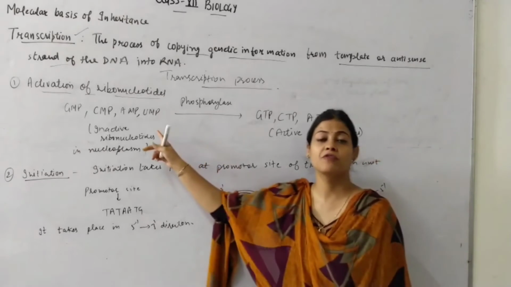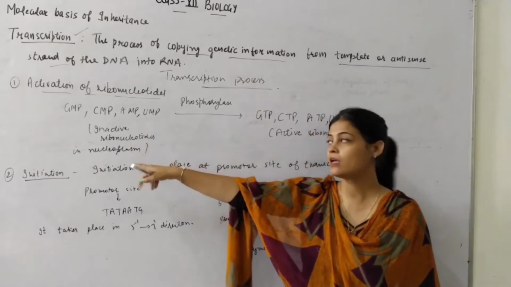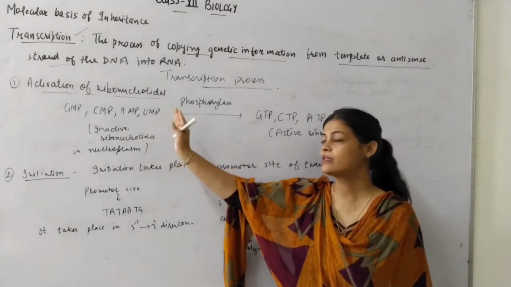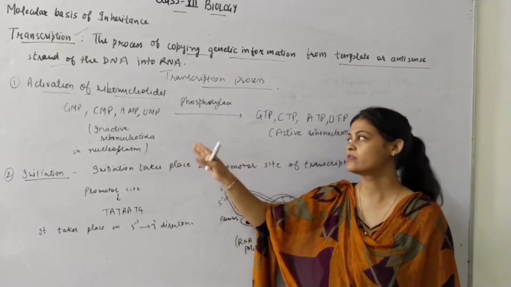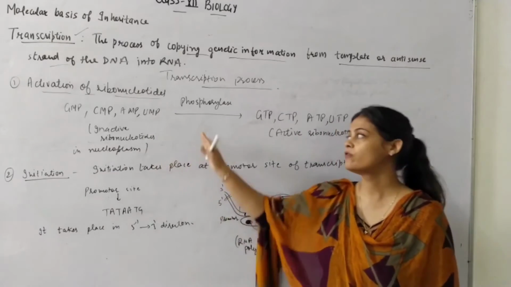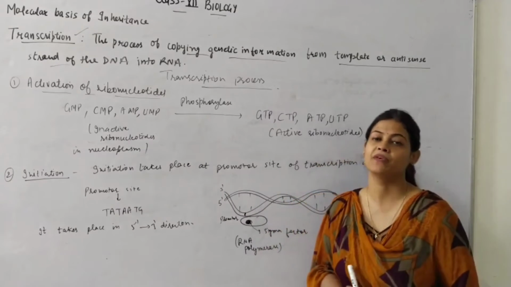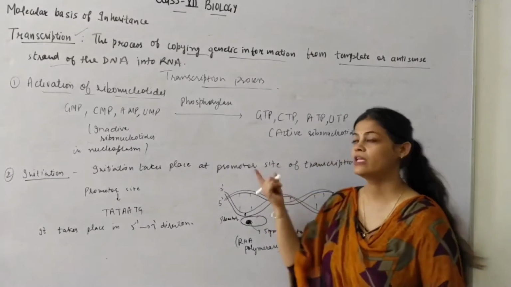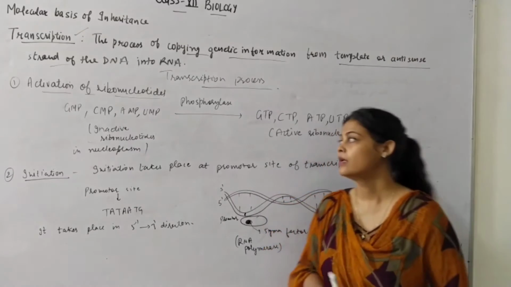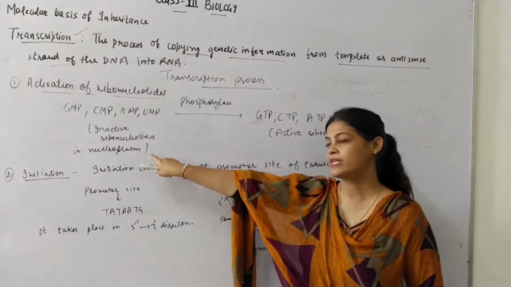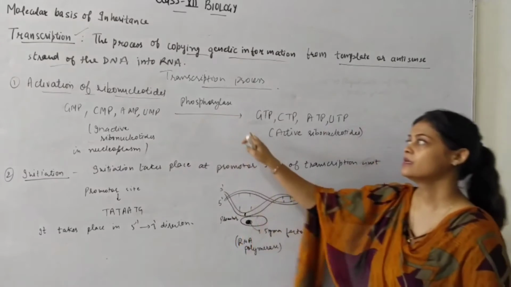There are 4 types of ribonucleotides: GMP, guanosine monophosphate; CMP, cytidine monophosphate; AMP, adenosine monophosphate; and UMP, uracil monophosphate, instead of TMP, which is present in DNA. So what will be here in place of T? Uracil. These are the inactive forms present in the nucleoplasm.